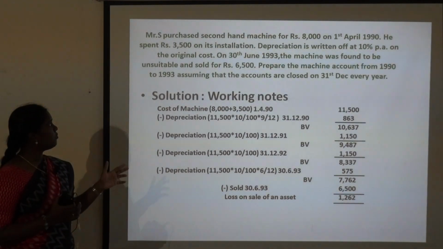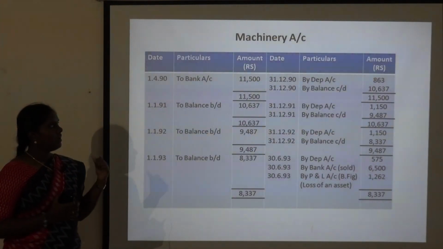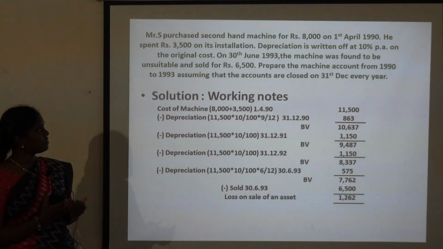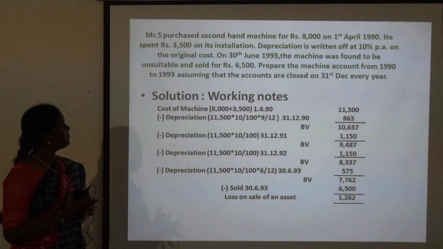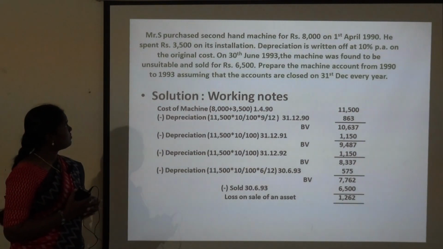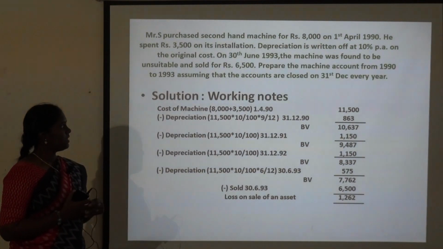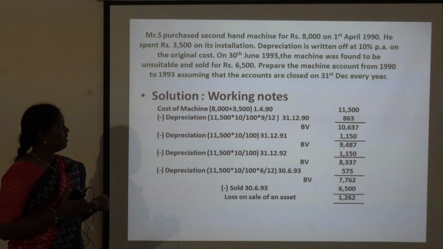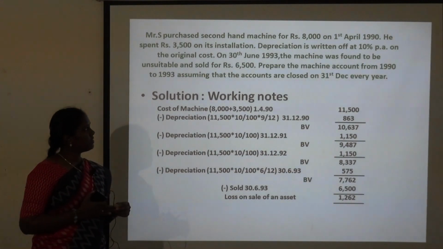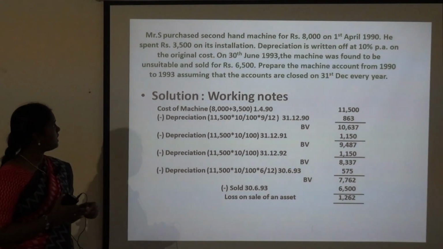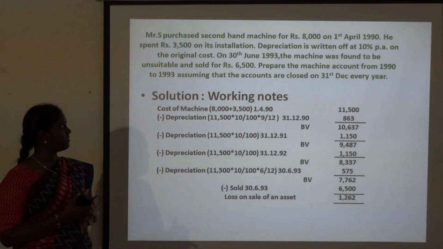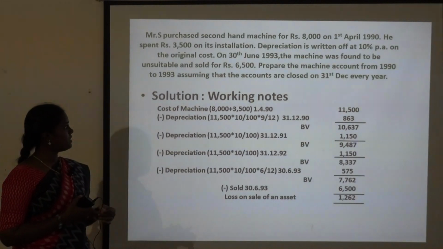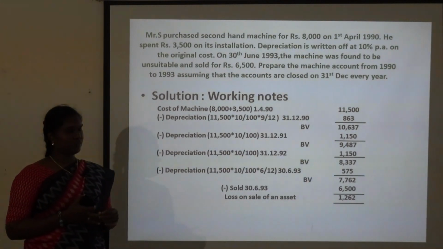So let me read out the problem and then explain it. Mr. S purchased a second-hand machine for rupees 8,000 on 1st April 1990. He spent rupees 3,500 on its installation. Depreciation is written off at 10% per annum on the original cost. On 30th June 1993, the machine was found to be unsuitable and sold for rupees 6,500. Prepare the machine account for 1990 to 1993, assuming that the accounts are closed on 31st December every year.